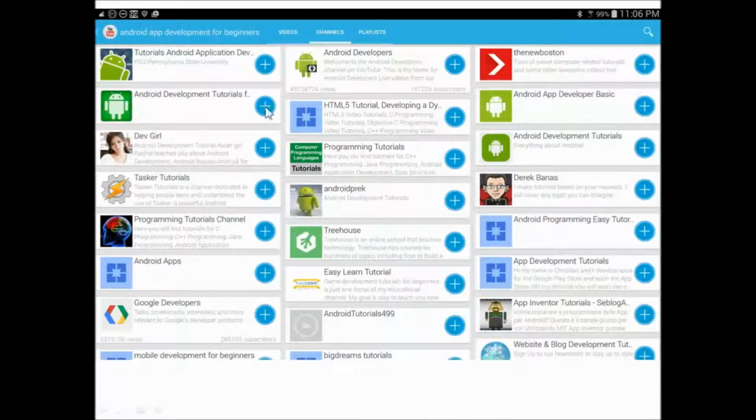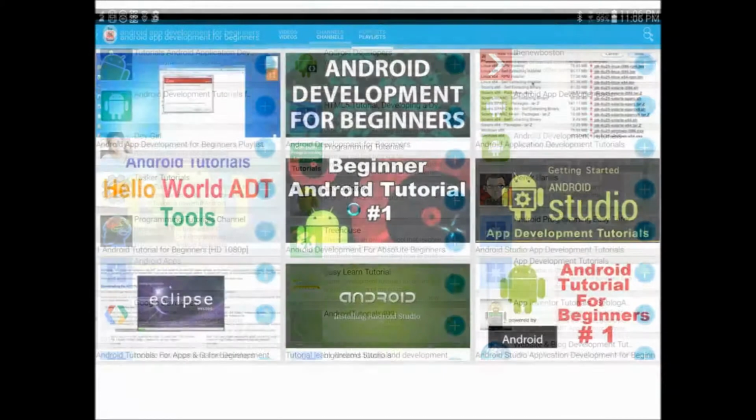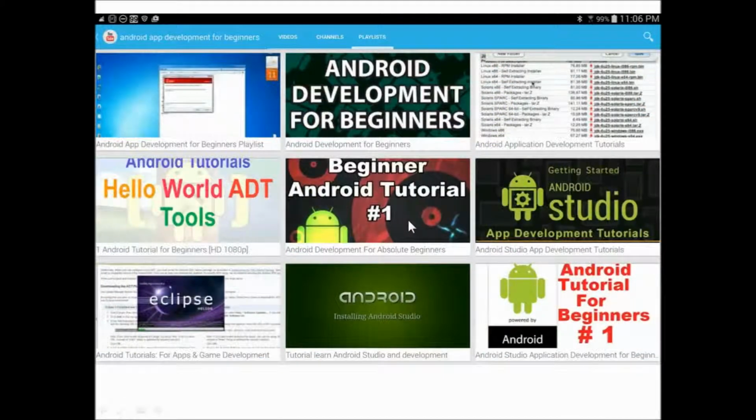We go to the channels and we see that the University of Pennsylvania is represented. Android Development Tutorial Asian Group is also represented, as well as lots and lots of other channels devoted to Android app development. And specific curated playlists are also available. So you can poke around in those, decide which one really feels right for me, and go for it.